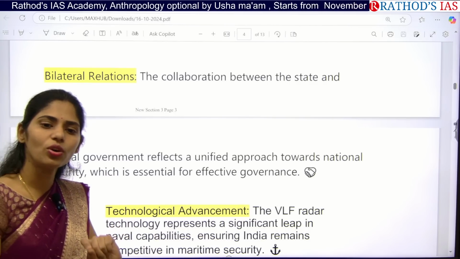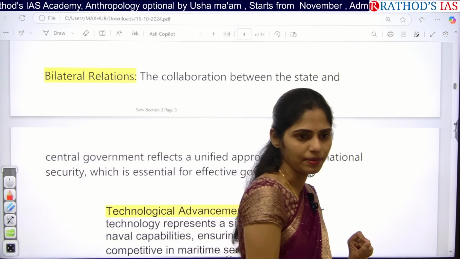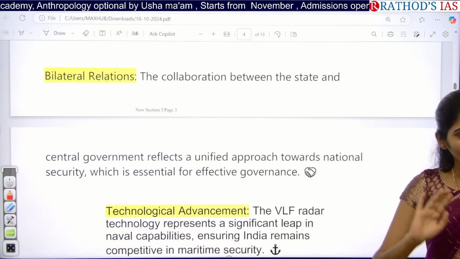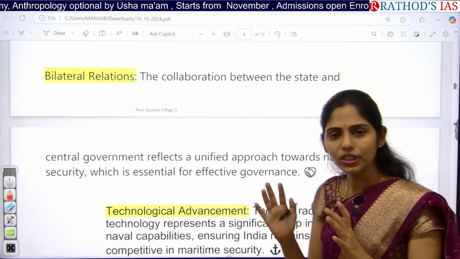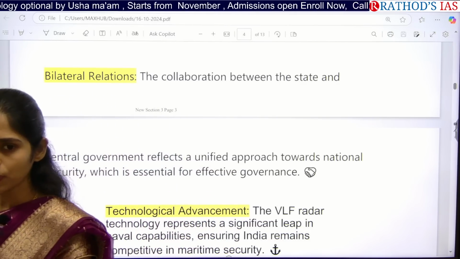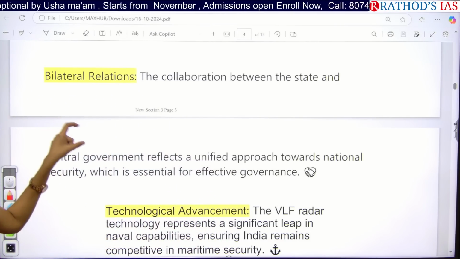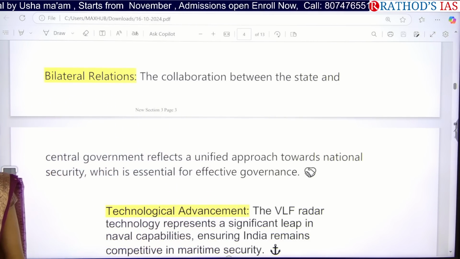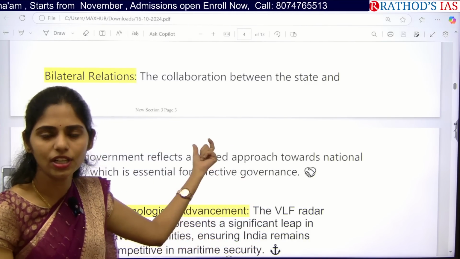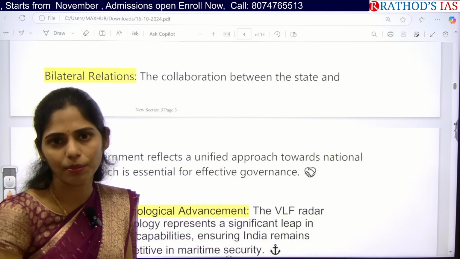So it is also an example of cooperative federalism. As you all know, center and state need to cooperate and coordinate in each and every area so that we have proper cooperative federalism. If we have this kind of project in our state, the state will be properly coordinating with the center, so that is also an example of cooperative federalism.